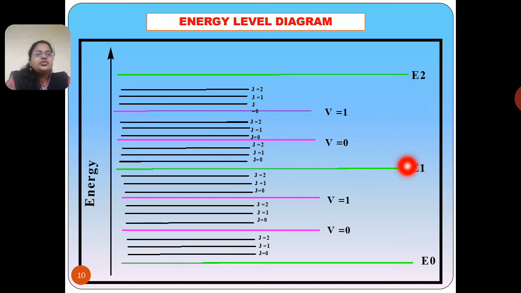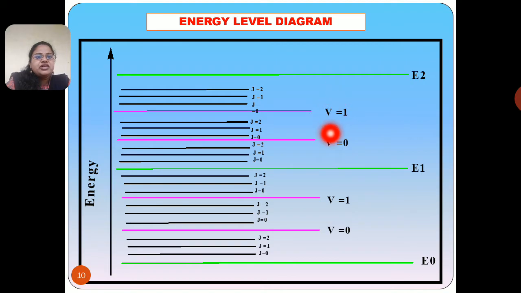All these E stand for the electronic state, and this is the electronic energy level. As discussed earlier, the electronic energy levels are associated with vibrational energy levels.